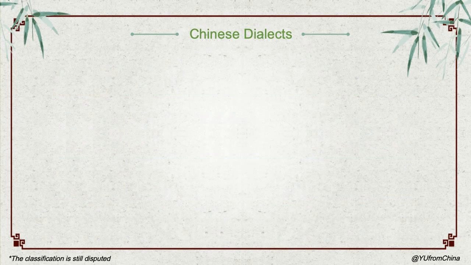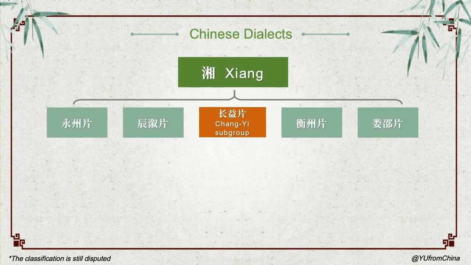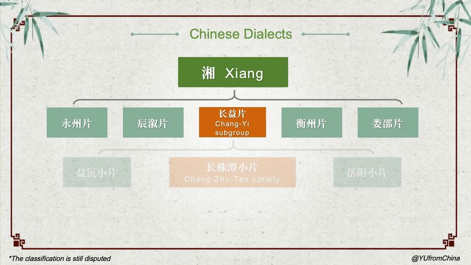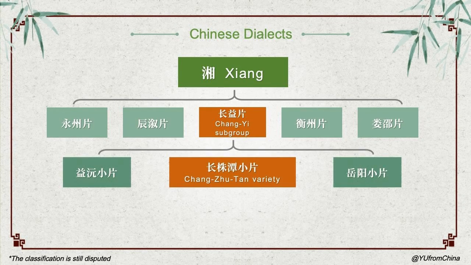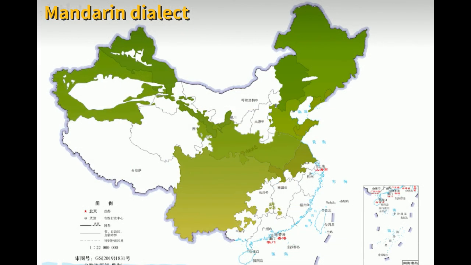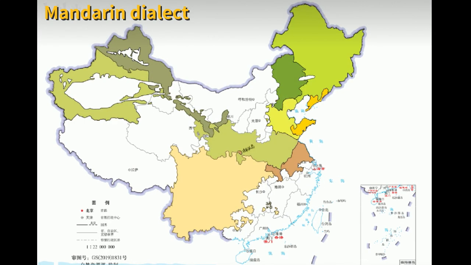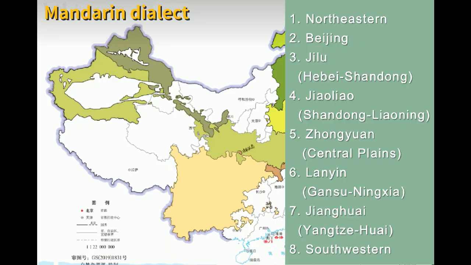Take my hometown dialect for example. It's part of the Xiang dialect group, then branches into the Changyi subgroup, and further narrows down to the Changzhutan local variety. And finally, at the most specific level, you get my hometown dialect, Urban Xiangtan dialect. The most widely spoken dialect is Mandarin dialect, used by over 70% of Chinese speakers, divided into 8 regional varieties.